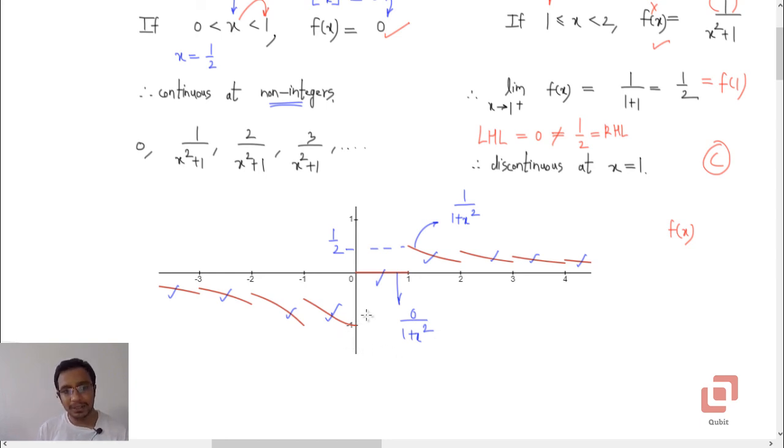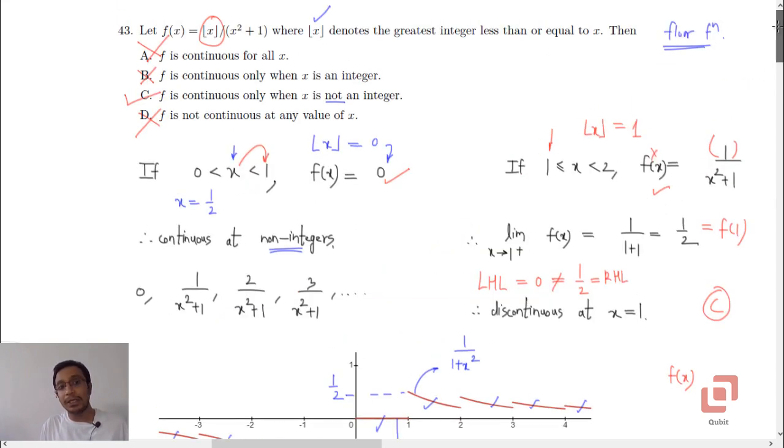So this consists of infinitely many branches, clearly, because it is discontinuous at every integer. But our analysis is enough to pick the correct option, that it is continuous only when x is not an integer. So this was the 43rd question.